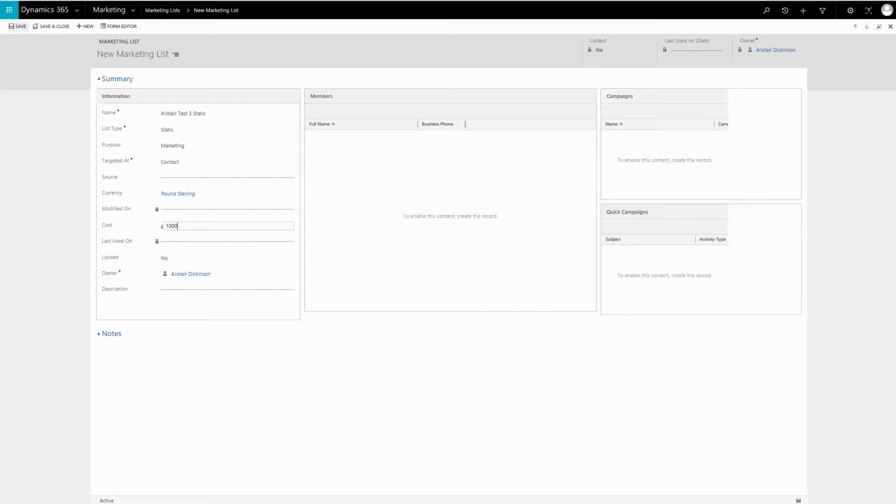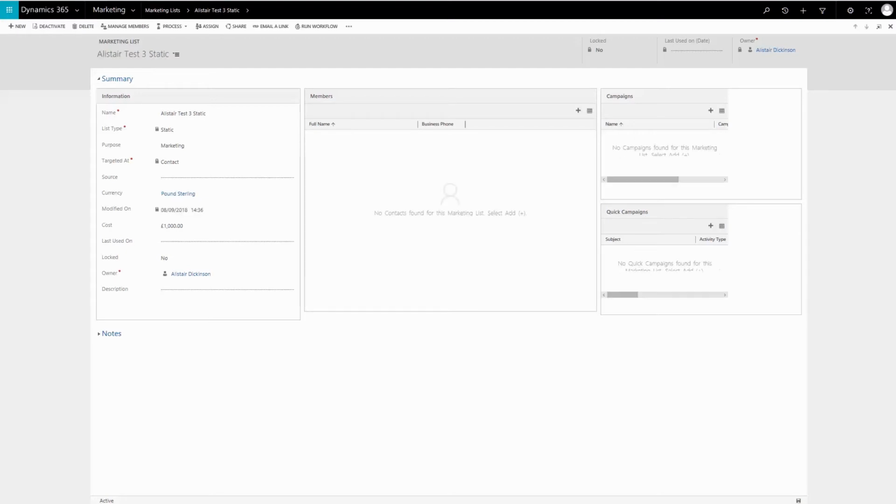Using the marketing list in static mode, as the name suggests, will associate a list of records based on a given criteria when created, and the list remains the same, i.e. static. Selecting participating members is straightforward, and you can do this in several ways.